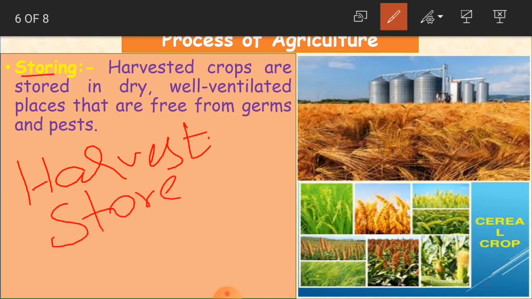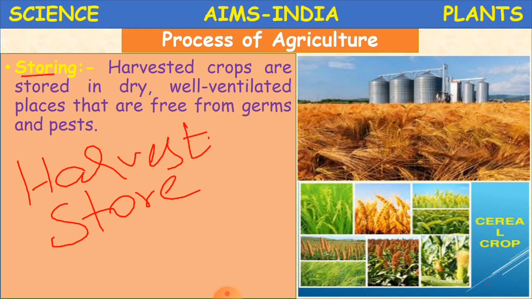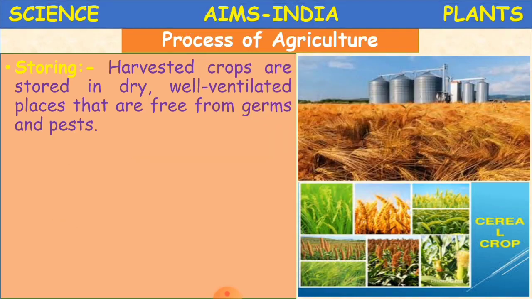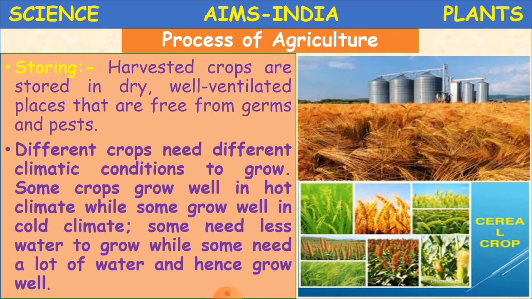Store it where? In a well ventilated place and a dry place. So all the process of this agriculture can be done in two ways, either manually or by using the machines, which we call modern methods of agriculture. So both the types are used in doing this agriculture process. Clear, children? Okay, now we learn some more about this agriculture, like the crops and all.